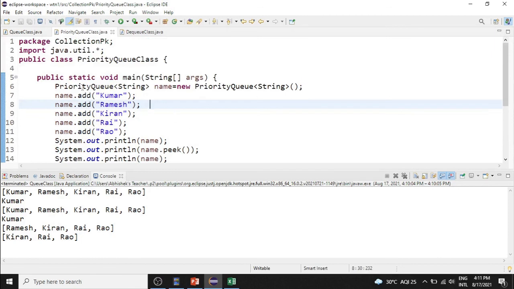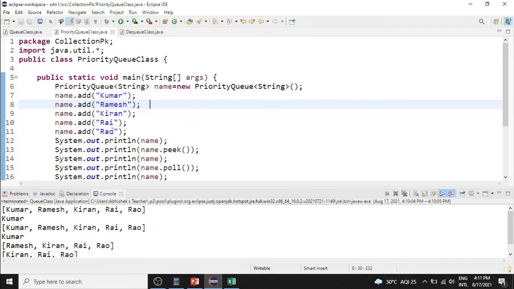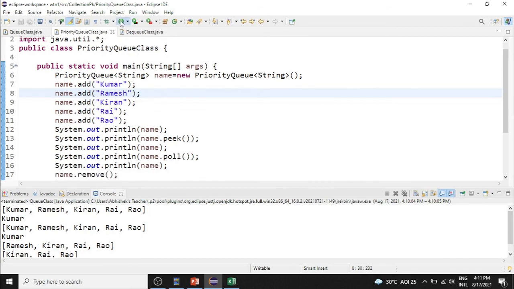This is the syntax for priority queue. The same program: Kumar, Ramesh, Kiran, Rai and Rao. Let us run this program. It is the same thing, but there will be a priority. In this we inserted Kumar first, next Ramesh, Kiran, Rai and Rao. But here the output is Kiran, Rai, Kumar, Ramesh and Rao. So here the program gives priority to Kiran, Rai, then Kumar, Ramesh and Rao. This is about priority queue.